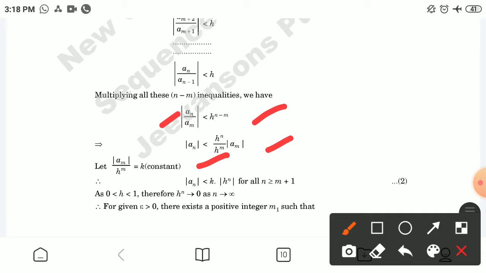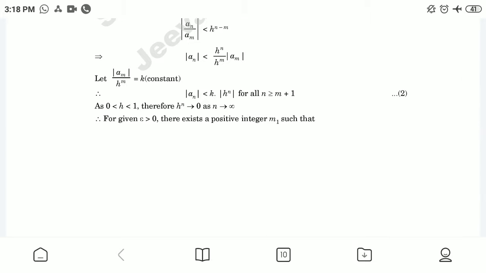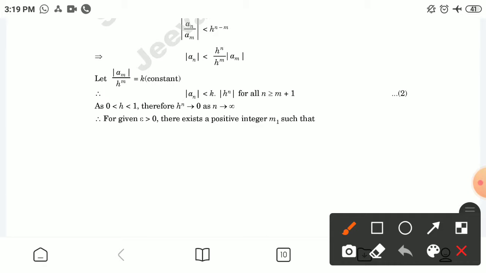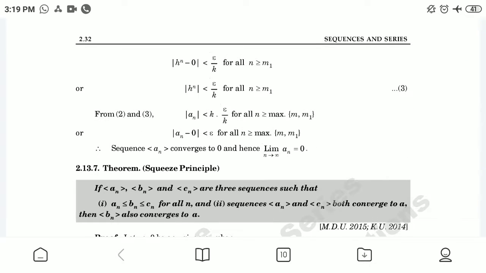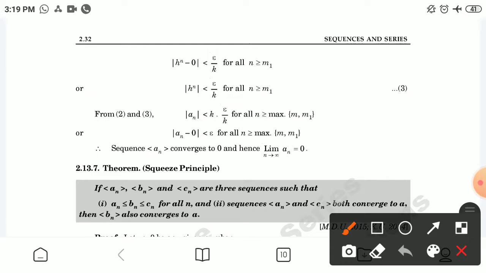If we suppose that mod of a_m by h raised to power m is equal to a constant k, therefore mod of a_n becomes less than k times h raised to power n for all n greater than or equal to m plus 1, marking this as number 2. As h is between 0 and 1, therefore h raised to power n tends to 0 as n tends to infinity. Therefore, given epsilon greater than 0, there exists a positive integer m1 such that the mod value of h raised to power n minus 0 becomes less than epsilon by k for all n greater than or equal to m1, or mod of h^n is less than epsilon by k for all n greater than or equal to m1, marking this as number 3.